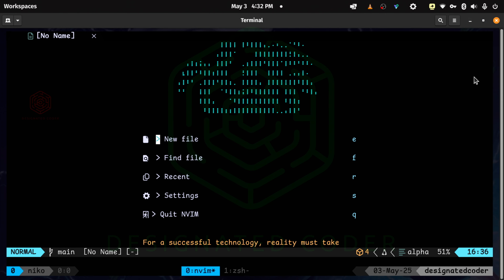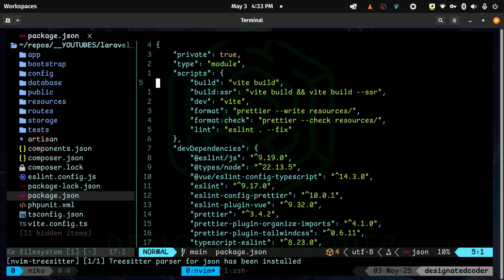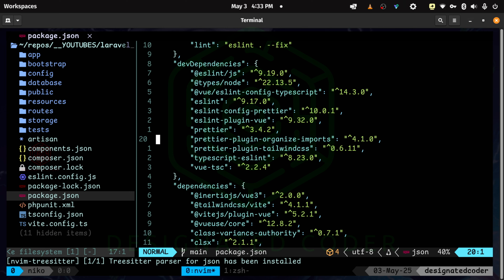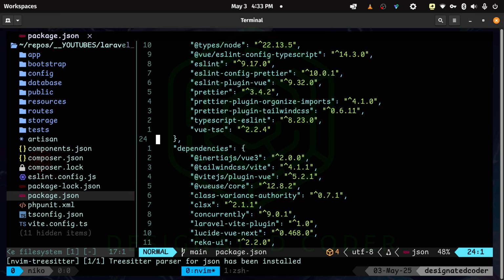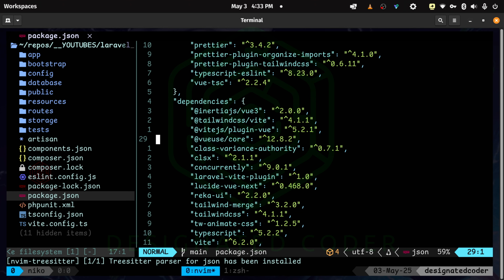Now, I have already whipped up a Laravel project using one of the new starter kits, which only has really Inertia with Vue in it. If we go to the package.json, you can see exactly what I'm using. Vite is in here. There are some things we're not really going to worry about, like TypeScript and Prettier, but we do have Inertia. There is Tailwind in here, and we're going to be using a bit of that.